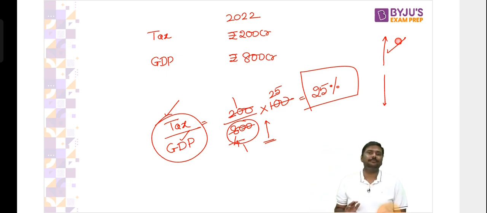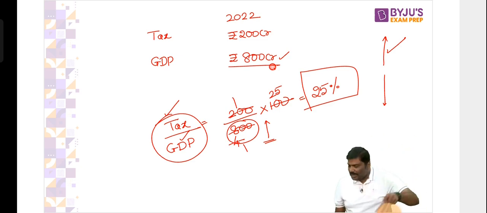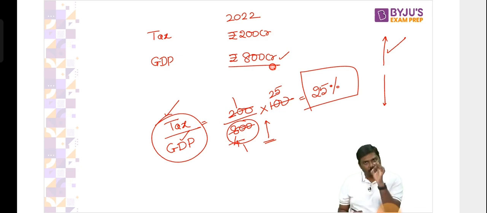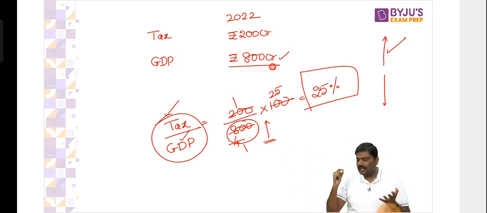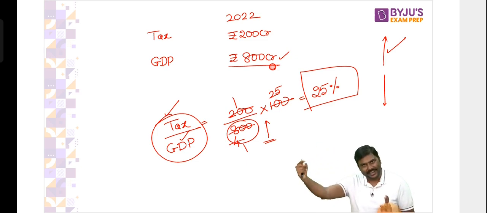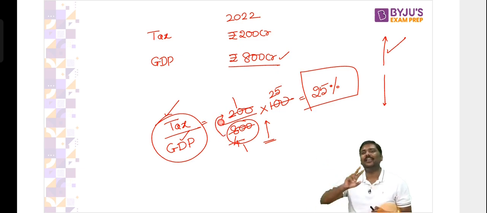I will explain it. Follow this carefully. Whenever the GDP of the country increases, you remember the virtuous cycle. The incomes earned by the people increase, the consumption increases, etc. Now tell me, if income earned by the people increases, will the income tax collection increase? Yes. If your consumption increases, will the GST revenue collection by the government increase? Yes. So there is a very close linkage between the GDP as well as the tax revenues. Do not say that the tax revenue should remain constant and the GDP should increase. It doesn't make any sense.